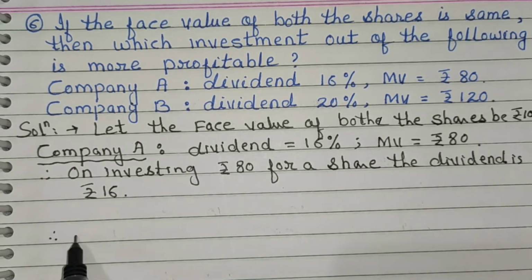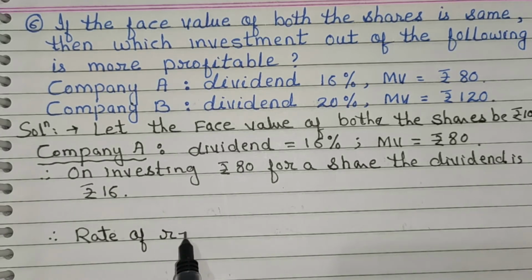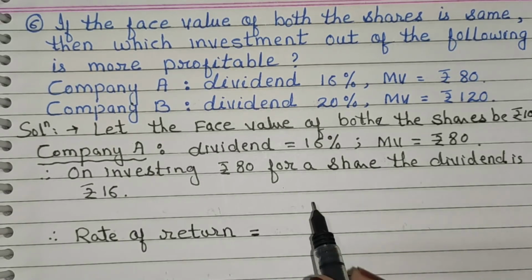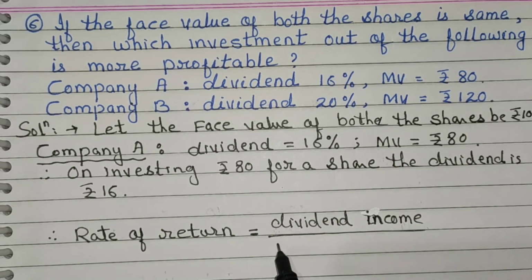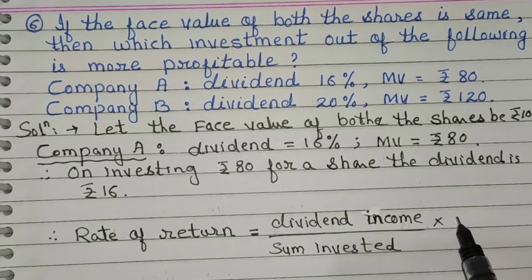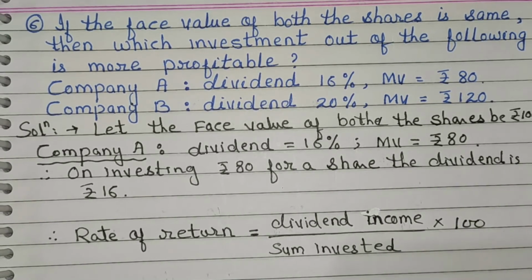Therefore, rate of return is equal to dividend income upon sum invested multiply by 100. Therefore, dividend is 16 and the sum invested is rupees 80 multiply by 100.